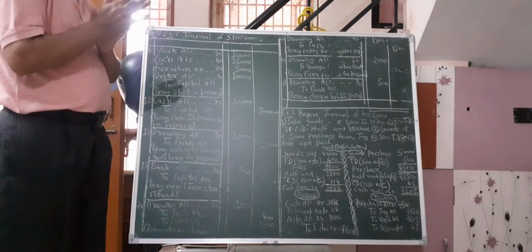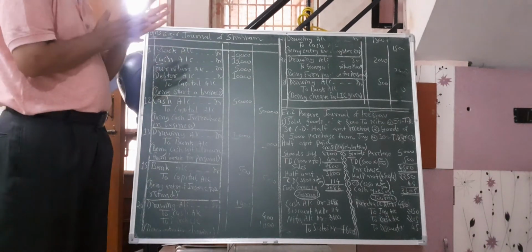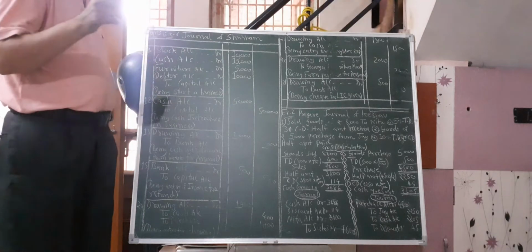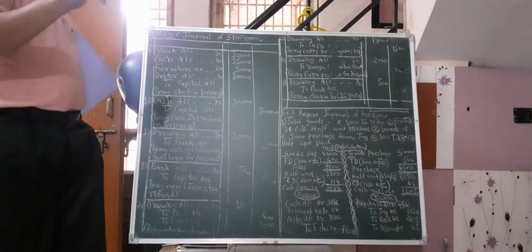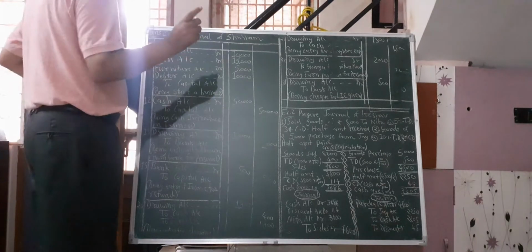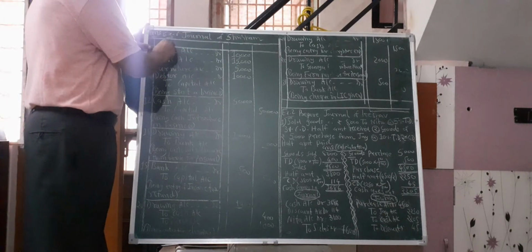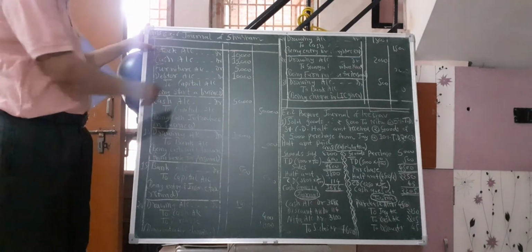Complete example of journal of Shubham. I have already sent you the amount of this example. First transaction, being start a business by stock rupees 10,000.